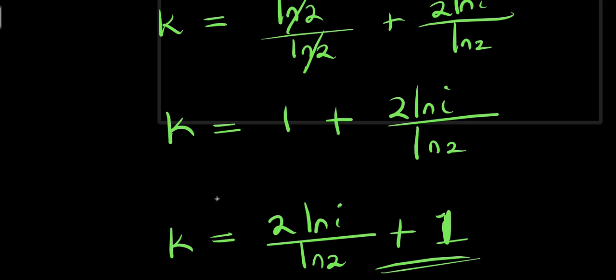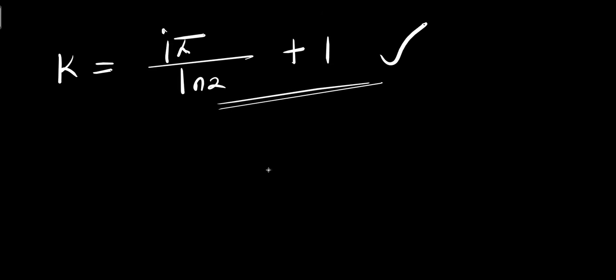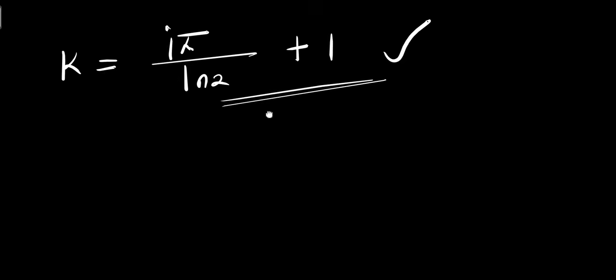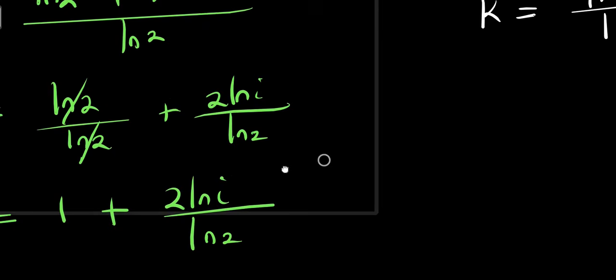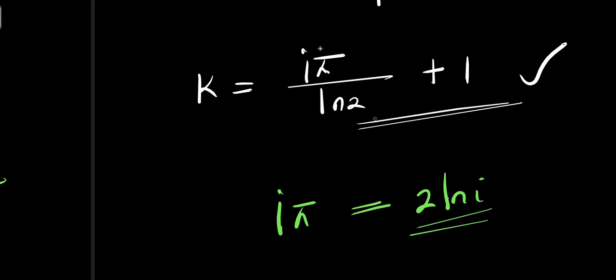Now, you can compare the two answers. Here, k is 2 times natural log of i divided by natural log of 2 plus 1. While in the other, we have k equals i pi. So if you compare, the only difference here is that we have i pi, which is the same thing as 2 times natural log of i.